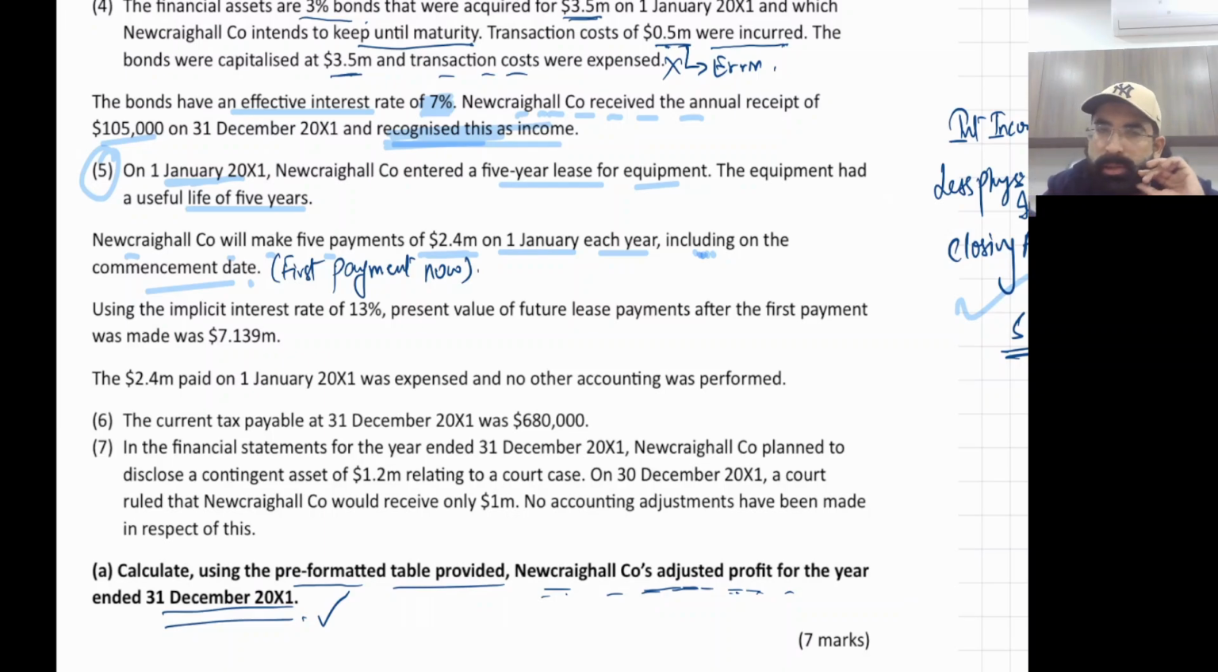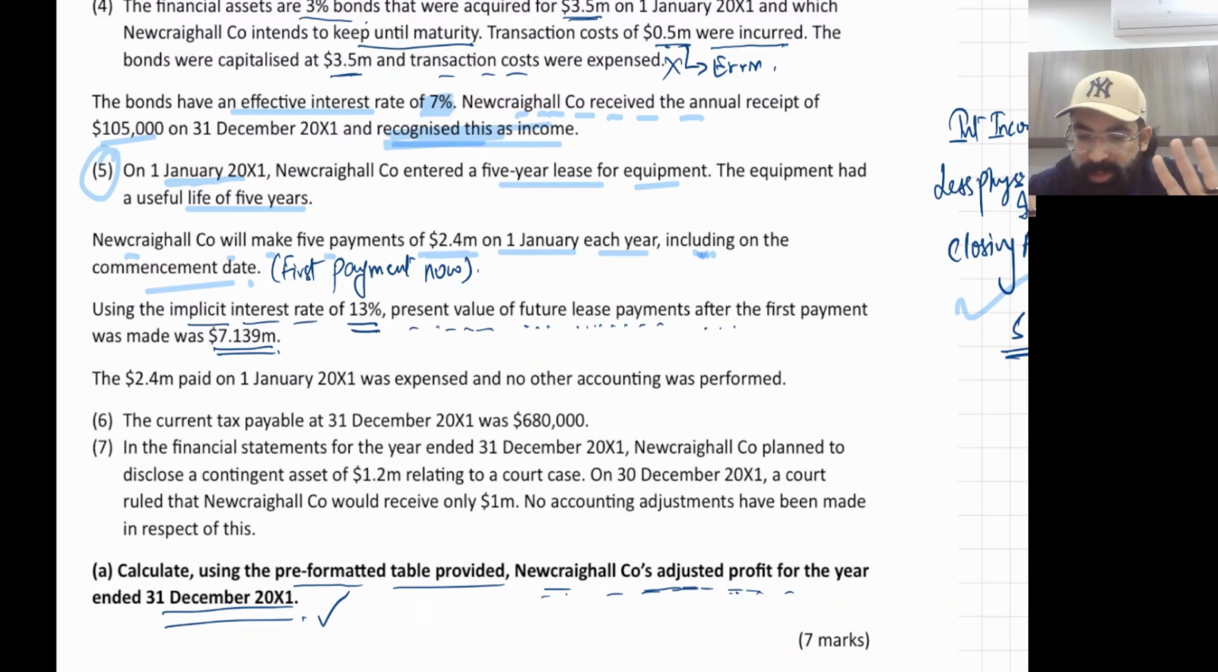Now, using the implicit interest rate of 13%, the present value of future lease payments after the first payment. See, read the words. The present value of future payments after the first payment was made is 7.139. That means this 7.139 does not include this first payment of 2.4 million.